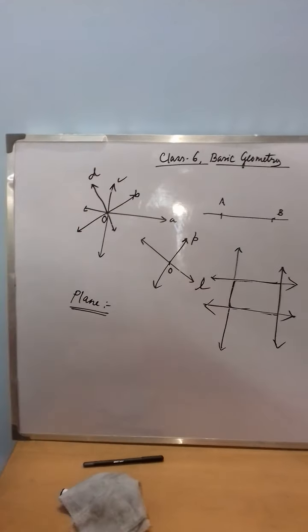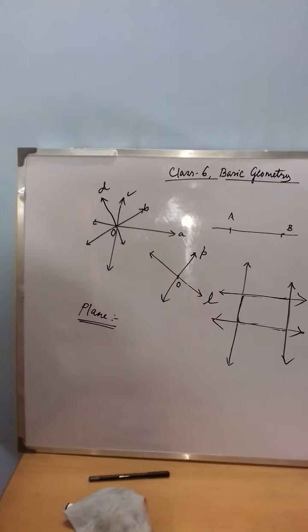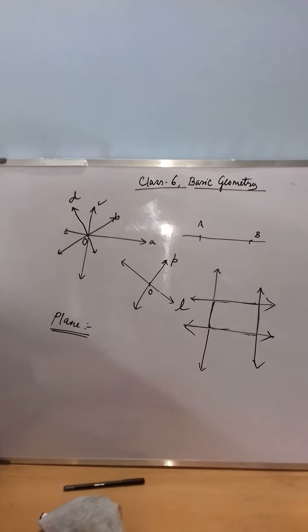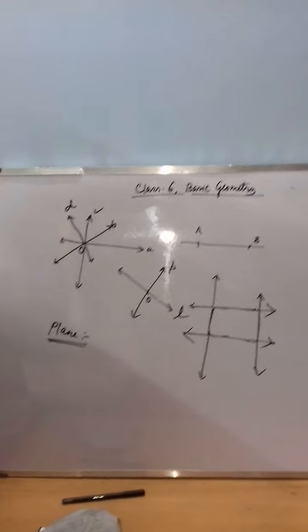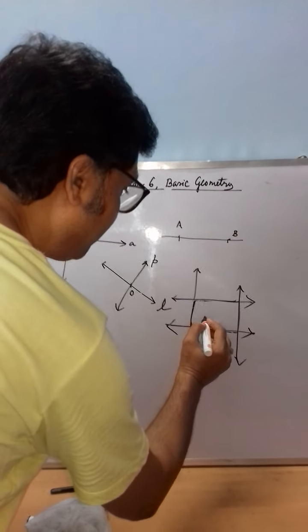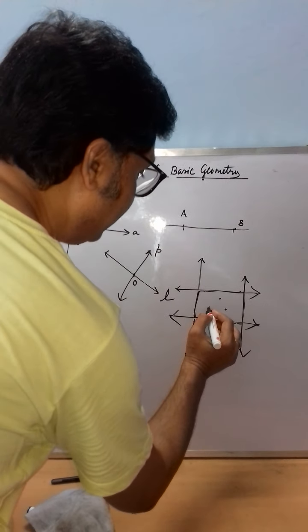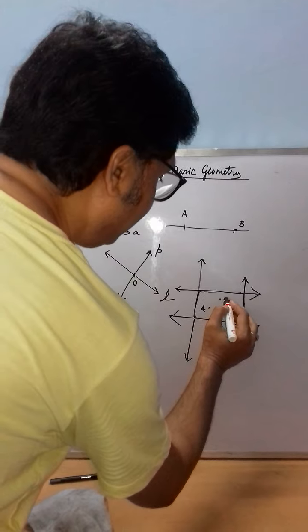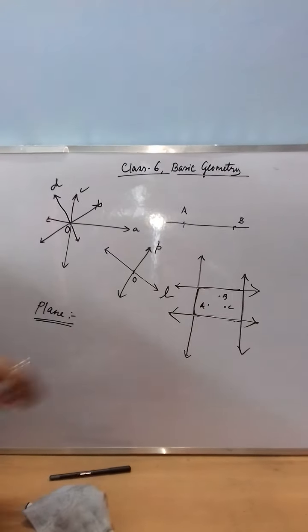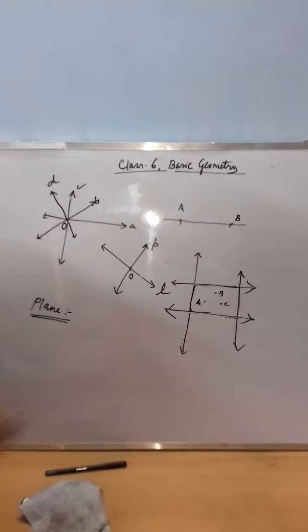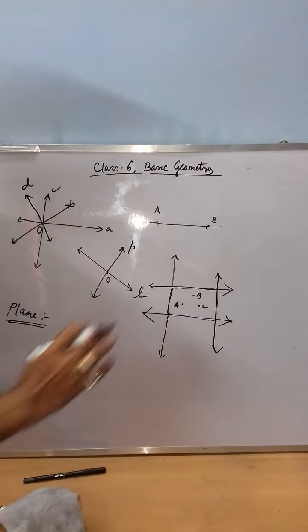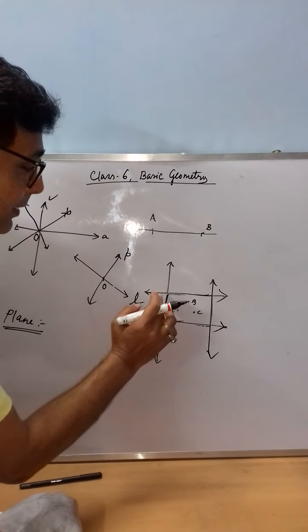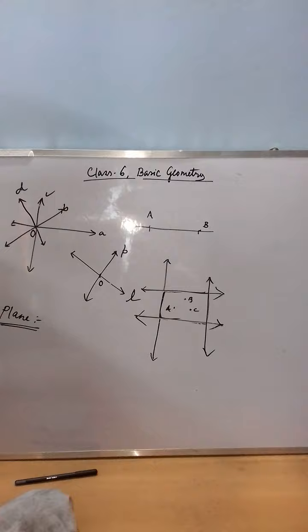Now, how to represent a plane? You know how to represent a line. Whenever you are going to represent a plane, always mark three different points. Now consider these three points A, B, C. It's very clear from the figure that these three points are not on the same straight line.